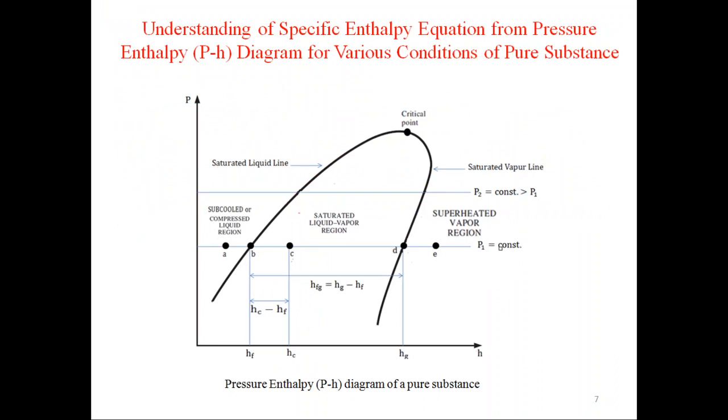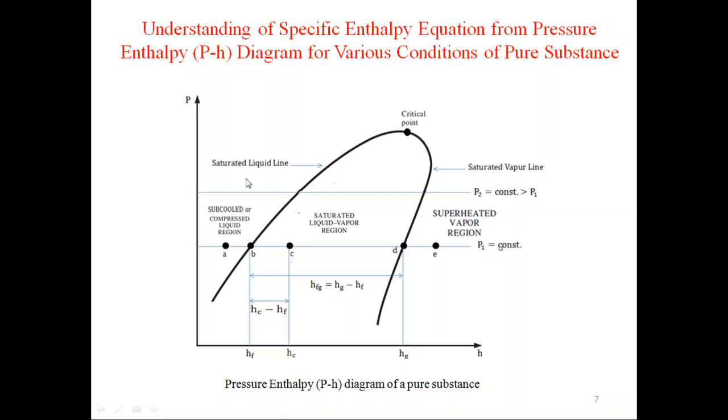Next is understanding of the specific enthalpy equation from the pressure-enthalpy diagram for various conditions of a pure substance. In the pressure-enthalpy diagram, pressure is on the y-axis and specific enthalpy is on the x-axis. This is the shape of the dome. The maximum point is the critical point, this side of the dome is the saturated liquid line, and this side of the dome is the saturated vapor line.